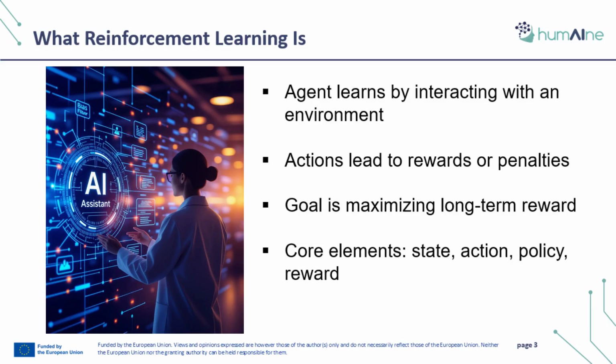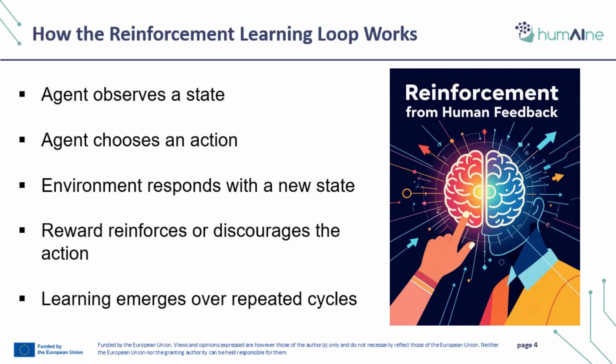Reinforcement learning is a way for an AI agent to learn through interaction. In the scope of this learning paradigm, an agent observes a situation, takes an action, and receives a reward or a penalty based on how good that action was. Over time, the agent learns a strategy, called a policy, that maximizes long-term rewards rather than short-term gains. Reinforcement learning is powerful because it allows a system to improve through experience instead of relying only on static training data.